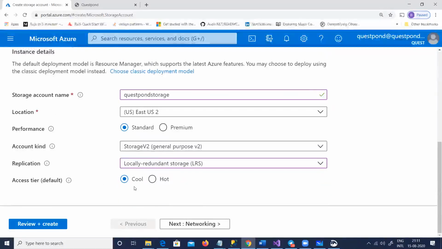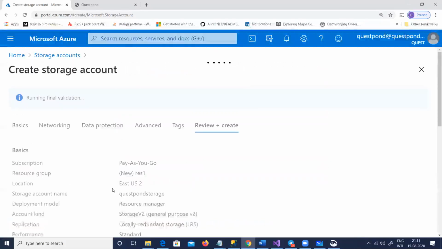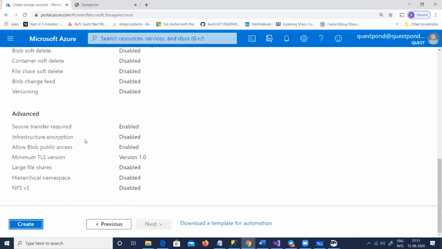And cool and hot means that, let us say this storage account is accessed every now and then, so do you want to do some caching so you can make it hot and so on? So at this point I just created a very simple storage account. So let's create it. Inside this, let us create a queue.